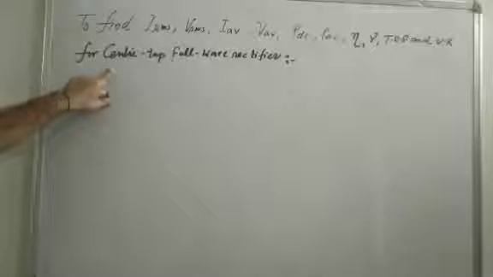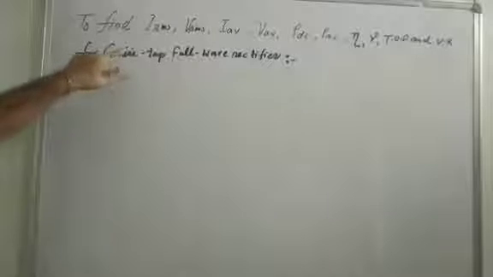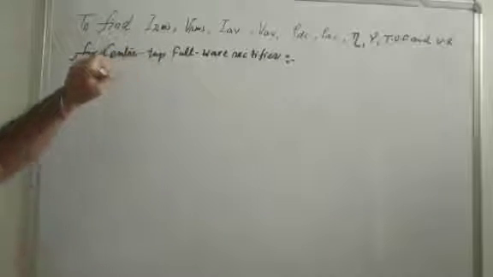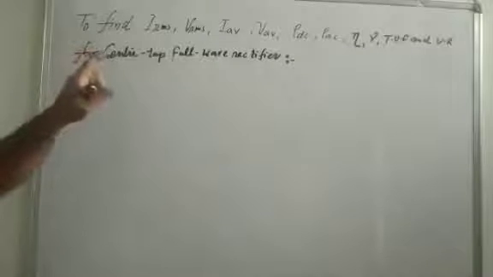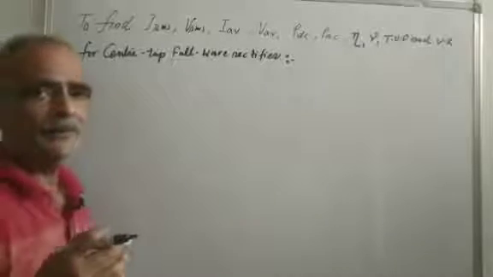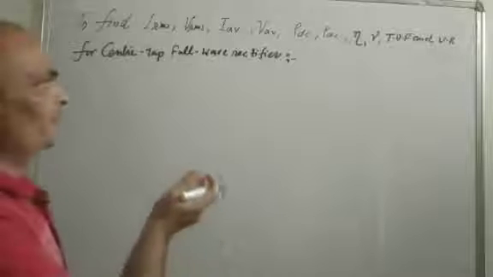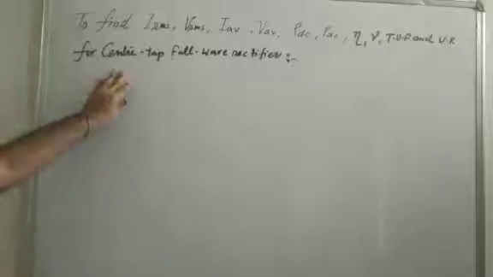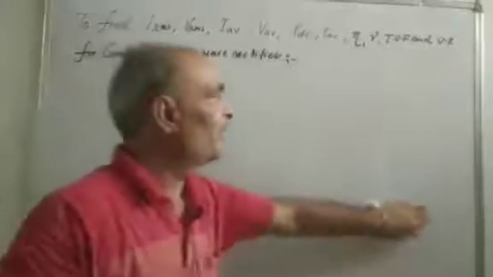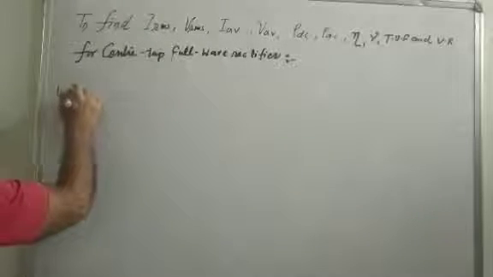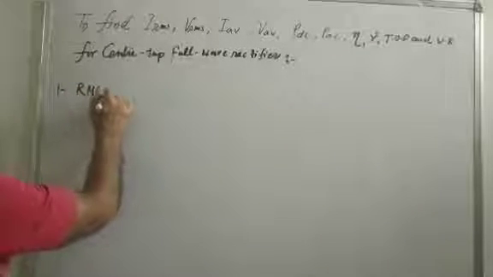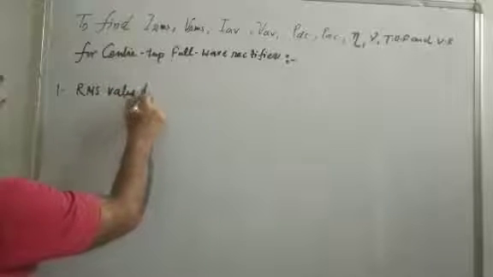Previously, in the previous lecture, we found the values of IRMS, VRMS, V average, I average, power, efficiency, ripple factor, transformer utility factor, and voltage regulation for the half wave rectifier. Now for the center tap, the derivation is more or less the same as for the bridge rectifier. There is just a slight change. First, the RMS value of current.